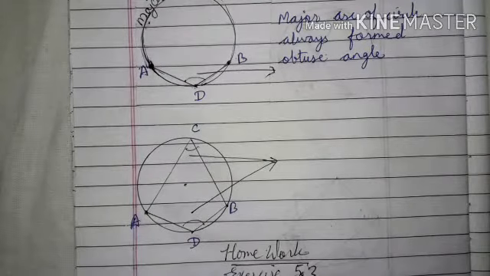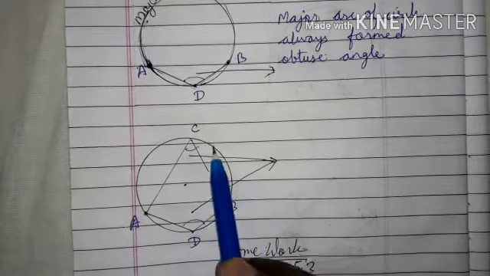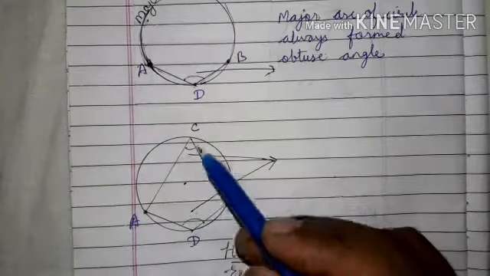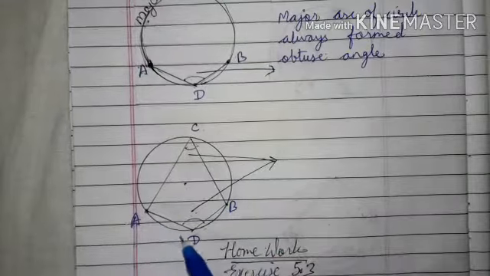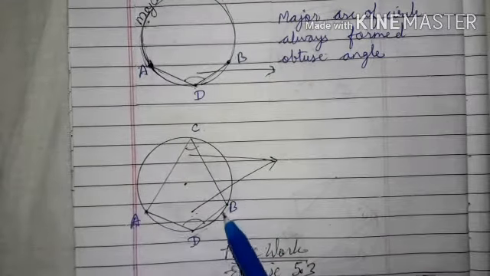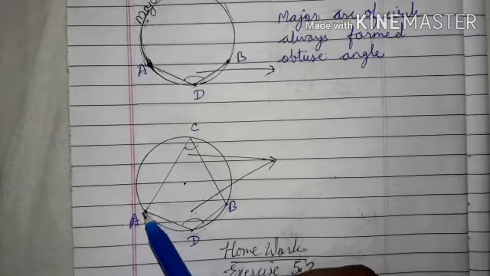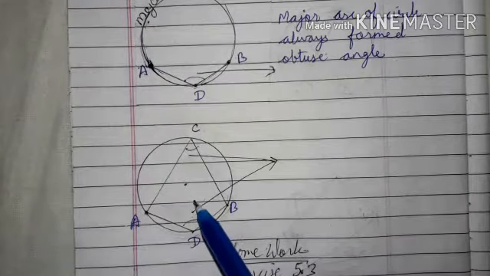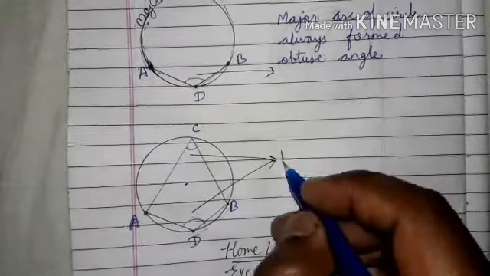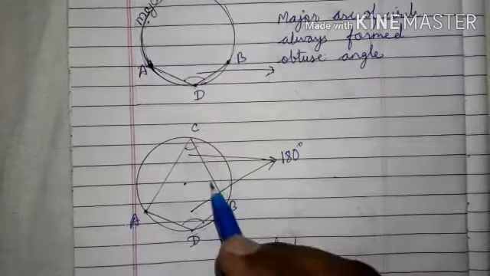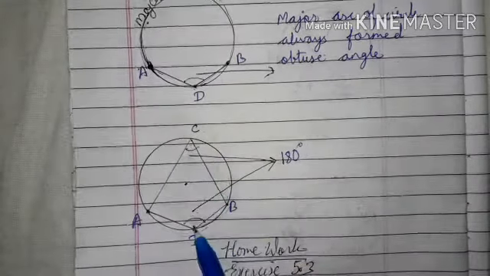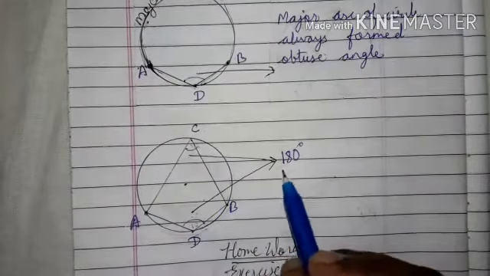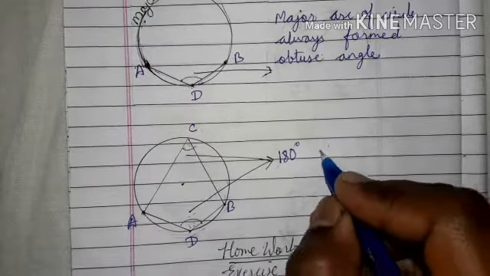So in a circle the sum of corresponding angles formed by the smaller or minor arc and the greater or major arc is equal to 180 degrees. It means the sum of angle C and angle D is always 180 degrees.